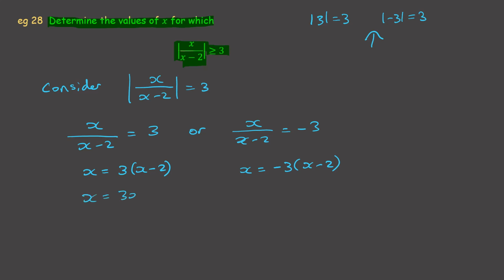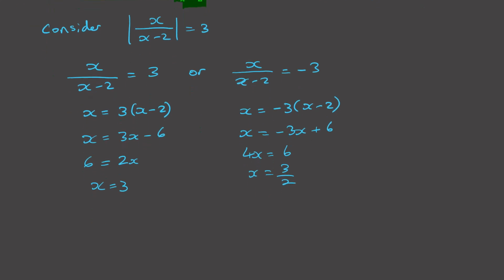x is equal to 3x take away 6. That would give me 2x equals 6, and therefore x is equal to 3. On the other side, I've got x is equal to negative 3x plus 6, which gives me 4x equals 6. So x is going to be 3 on 2.